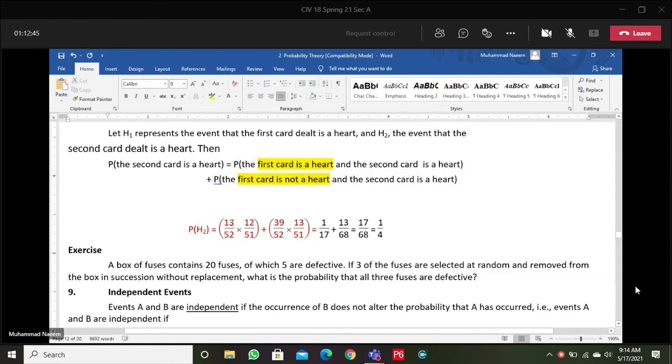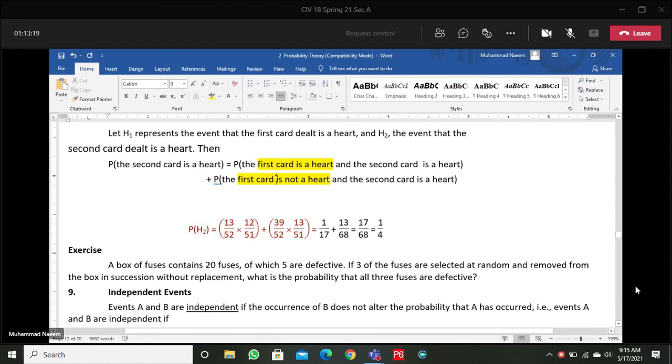First is heart, so this is the probability for first heart, 13 out of 52. Second is heart, so the second is remaining in the same category, so favorable cases are reduced and also the total possible cases are reduced. So the probability for the second is 12 by 51.